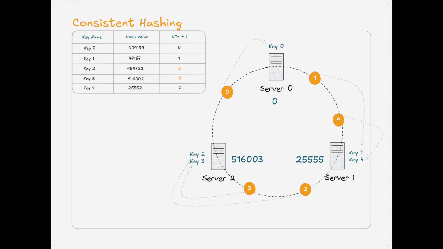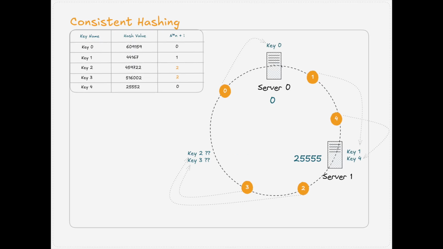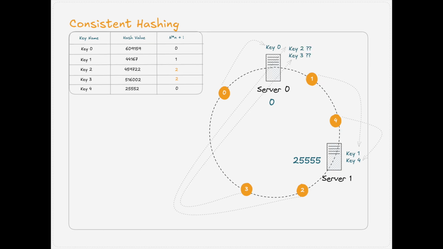Now each server owns a segment of the circle and each key will lie somewhere in that segment. That's why it will belong to that particular server. Now what happens when you add or remove a server? Only the keys that fall in that corresponding segment move. So when S2 is removed, its keys slide to the next clockwise server, say S0, without touching anything else. Mathematically, it's just one of every n keys that will be remapped on average. You see, the other big difference from our version is that we don't even try to iterate through all the keys. Just the keys that have been assigned to a particular segment will be remapped.